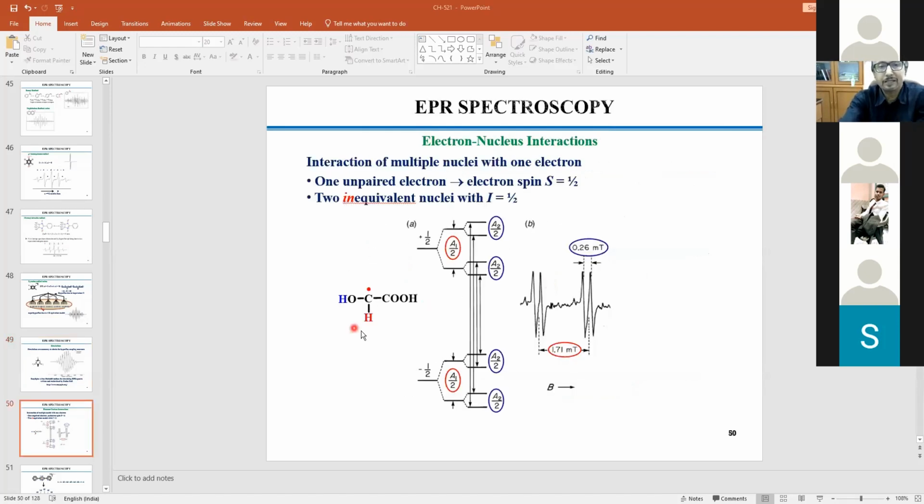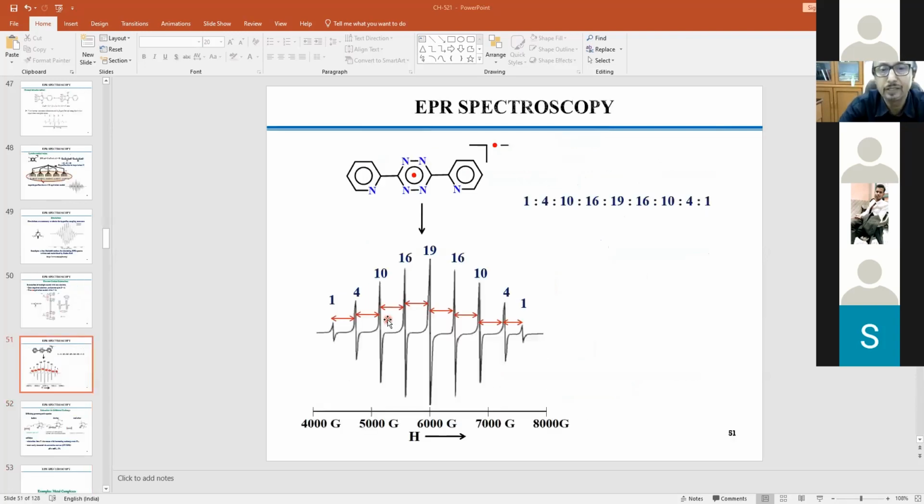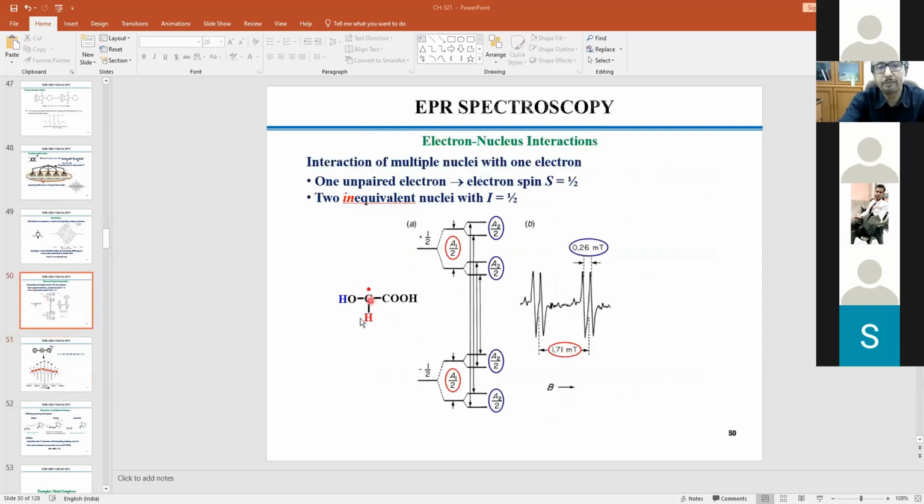Now, similarly, if you consider this molecule, I think this is the last molecule I should consider today. This is also an interesting molecule. You see that this is a direct bond, right? This direct bond would give you a doublet, and this is an indirect bond, so each doublet would be split. First these 2 lines should be created, right?